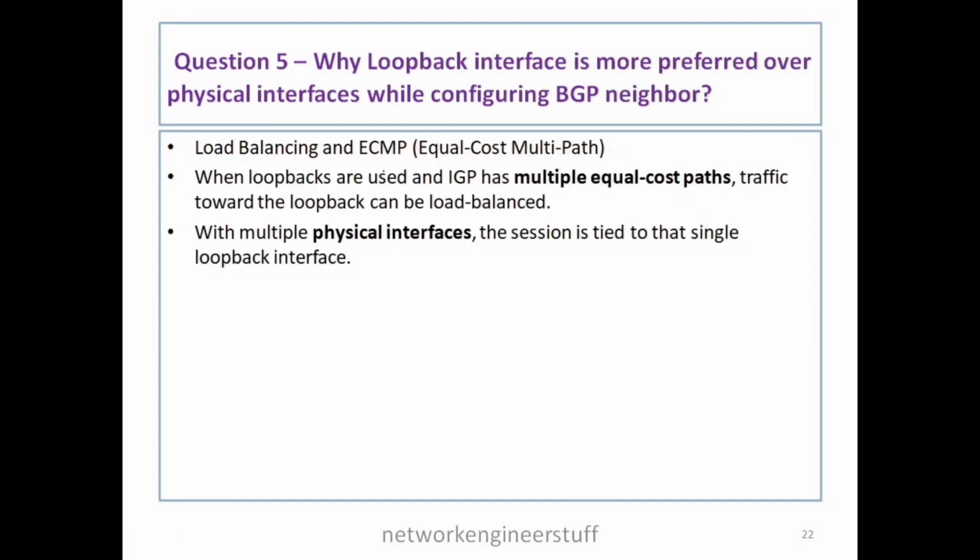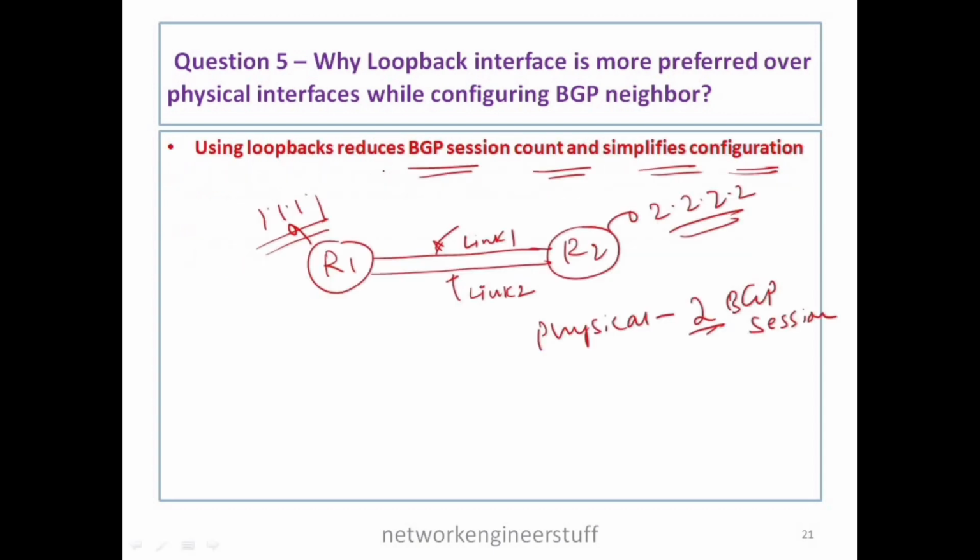The other advantage would be load balancing and ECMP. So ECMP is equal cost multipath. So let's say these two links, link 1 and link 2, they have same cost, same metric.